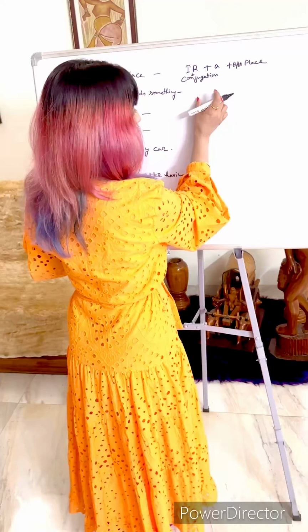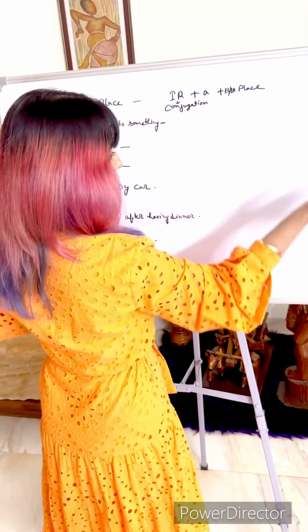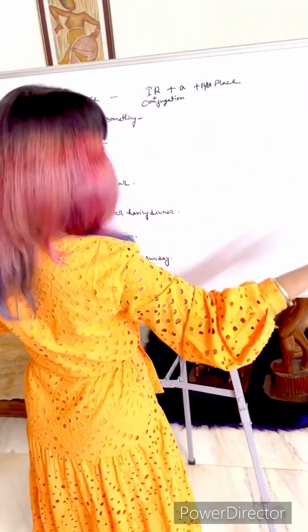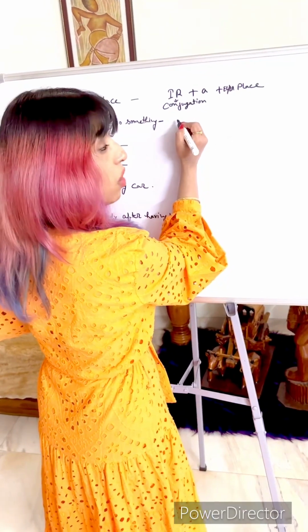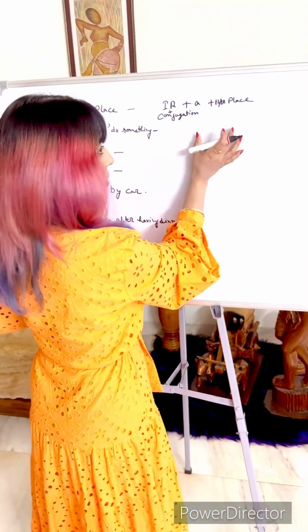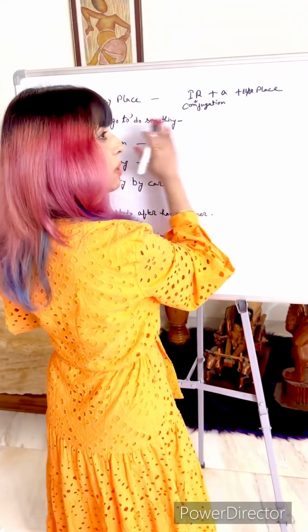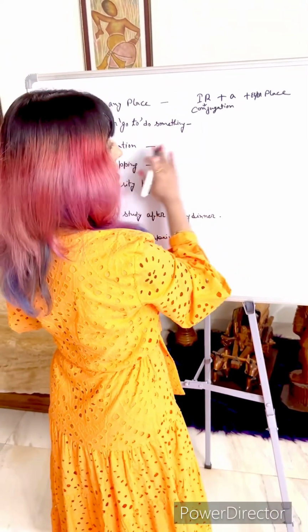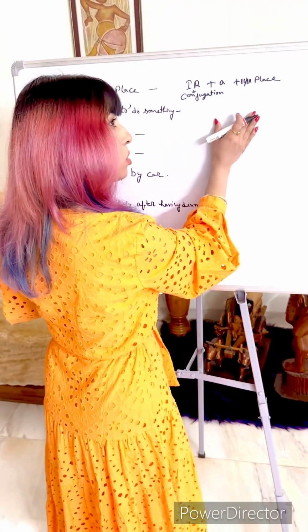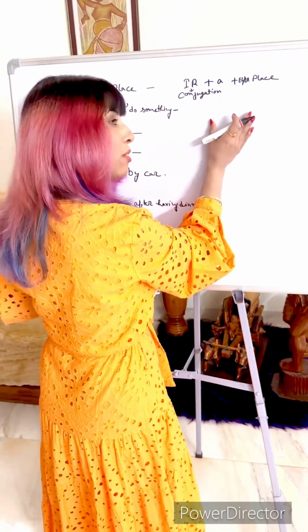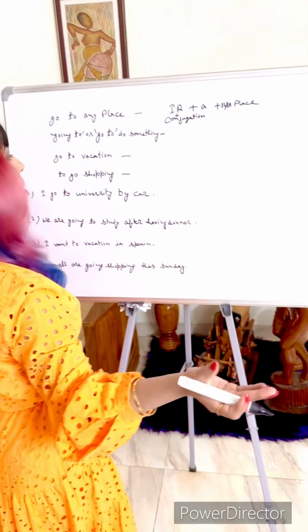So in this case, one verb is ir and another verb would be whatever you are going to do. I have already told you guys, if a sentence has more than one verb, then you are supposed to conjugate your first verb as per the subject of the sentence, but after that every verb, like the second or third verb, you are supposed to use in its infinitive form, unless your sentence has a connector or something.